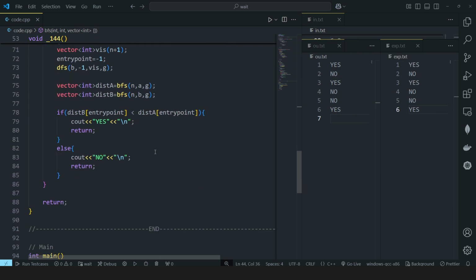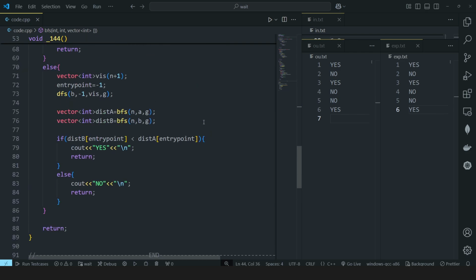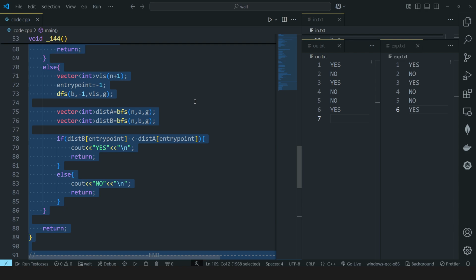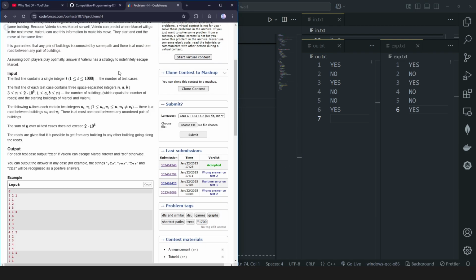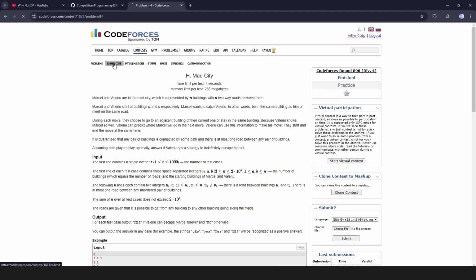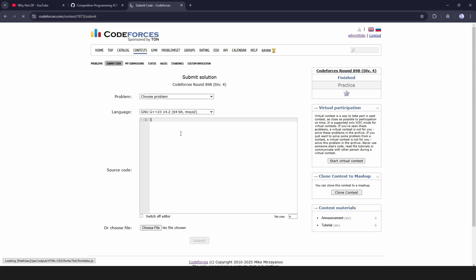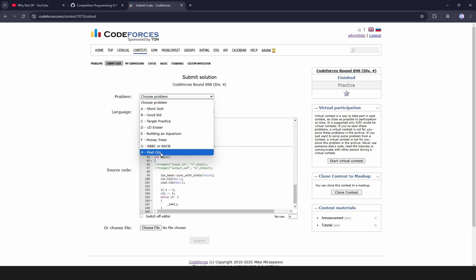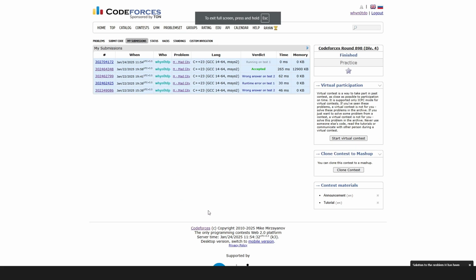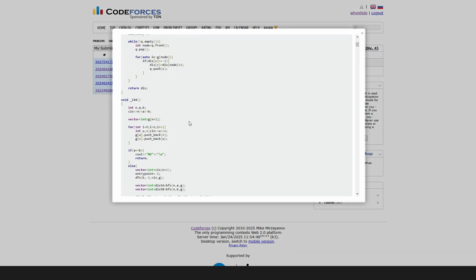And now if I try to submit this code on the platform itself, let's see what happens. Okay, so we got it accepted, AC. So this is the thing we wrote.